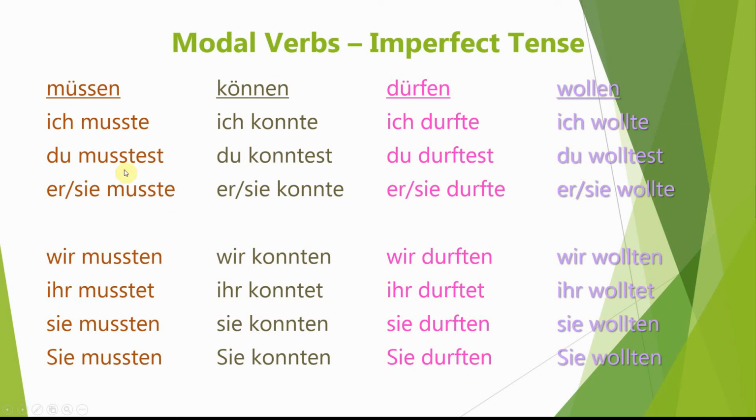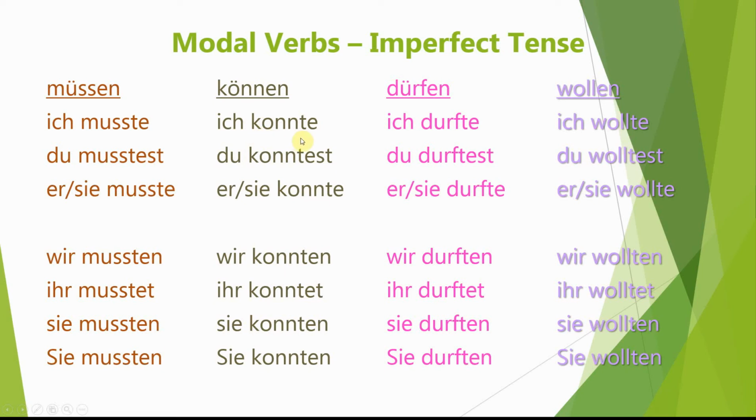That means if I took this one again, ich musste means I had to. I had to do something. It's a past tense. Du musstest. You had to. Er, sie, es musste. He or she or it or one had to. Wir mussten. We had to. Ihr musstet. You had to. Plural. More than one person. Sie mussten. They had to with a small s. And Sie mussten with a capital S. You had to in the polite form.